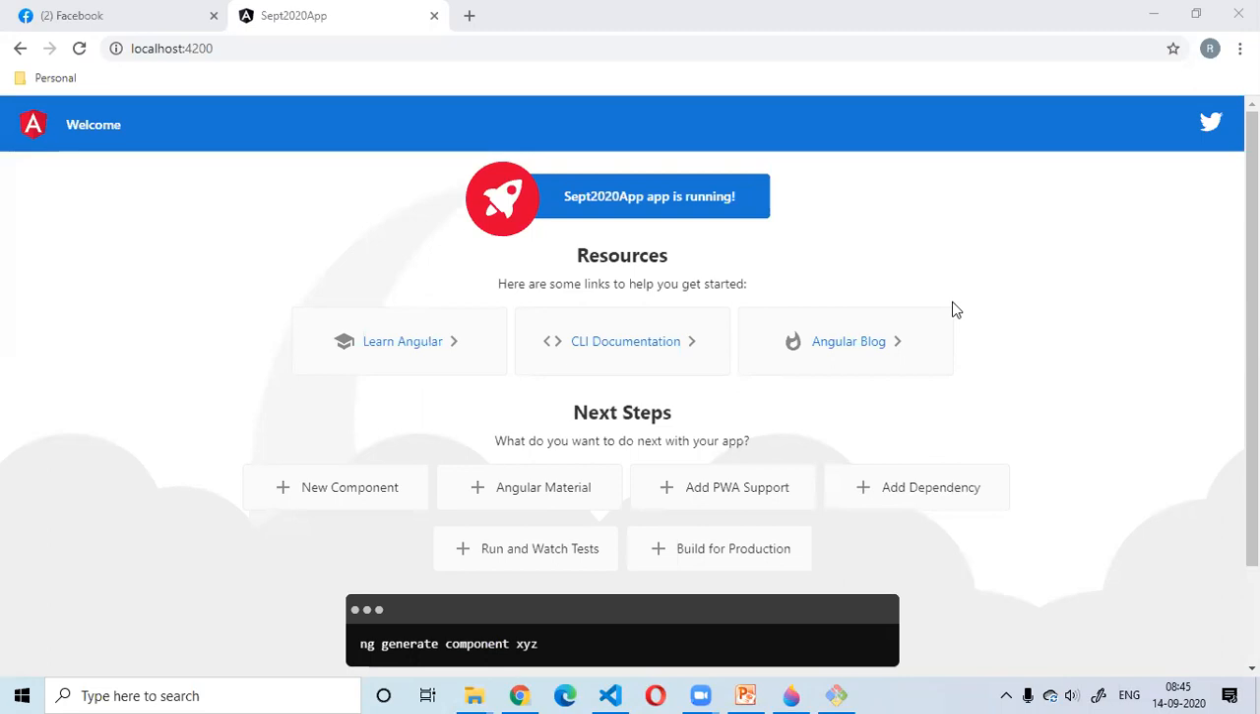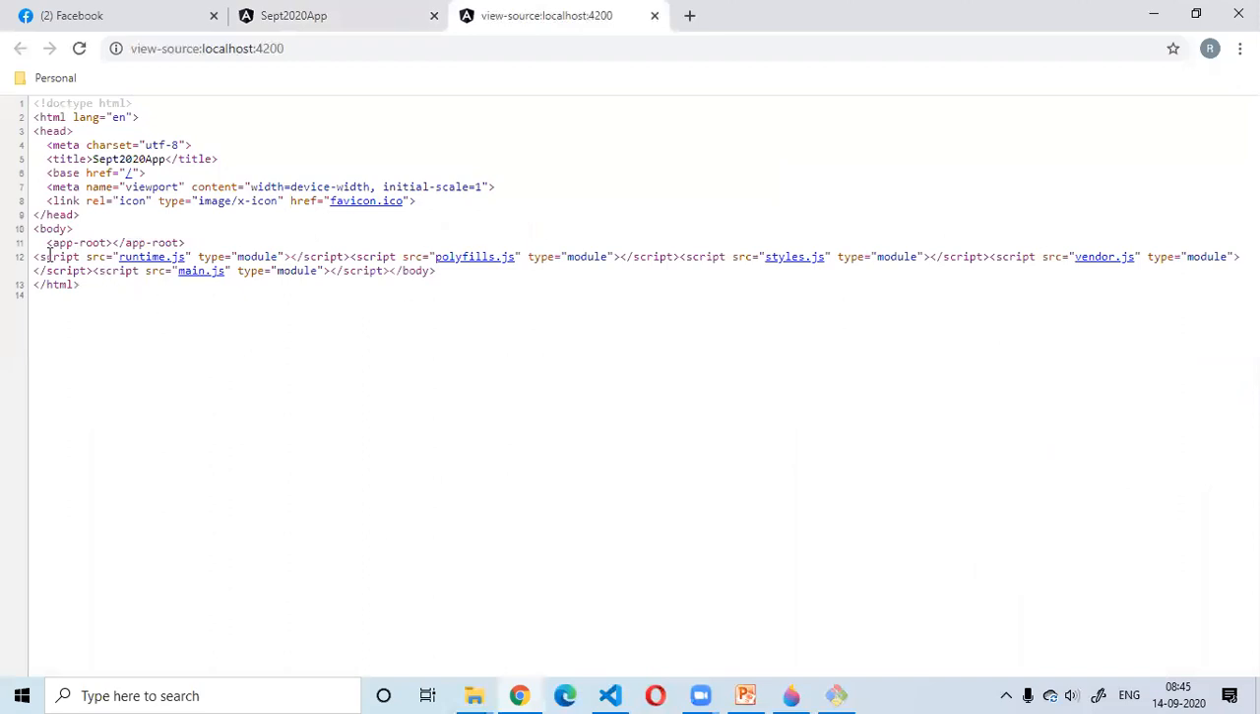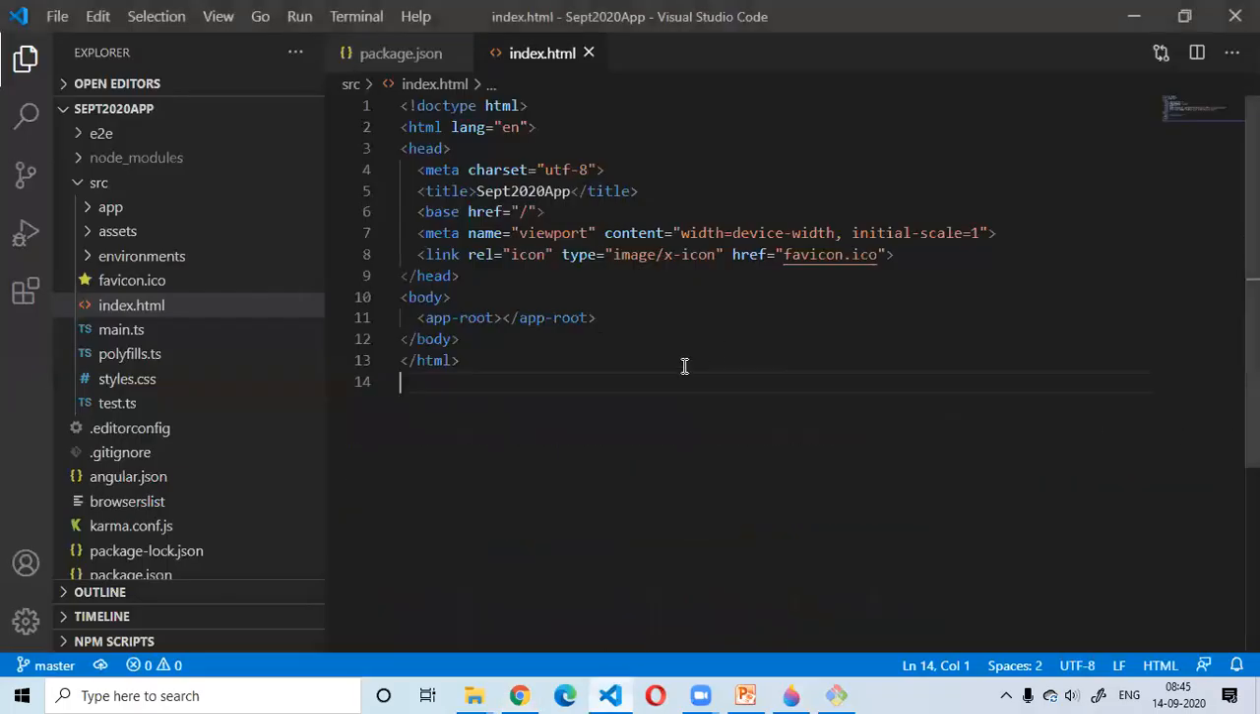Now coming to the first question which Manjula has asked: on click of view source, why can we not see the source code of child pages? We can only see the index.html source code. Just a minute, let me do that. This is the index.html page, inside which the root component is loaded. I'm clicking on view page source, going back to the source code of the index.html.